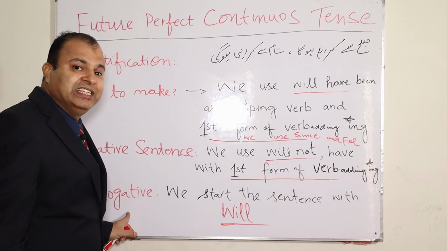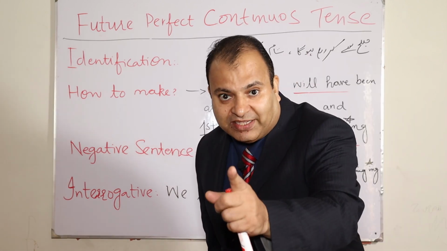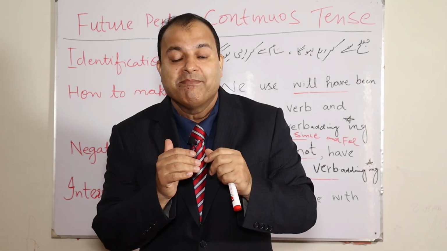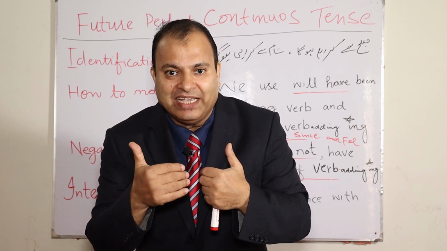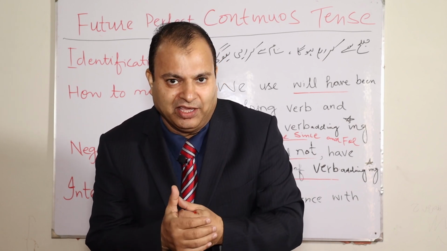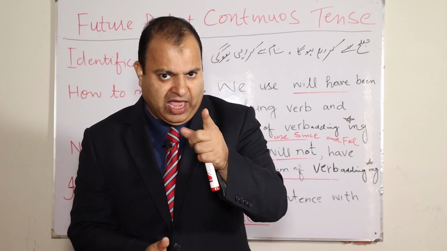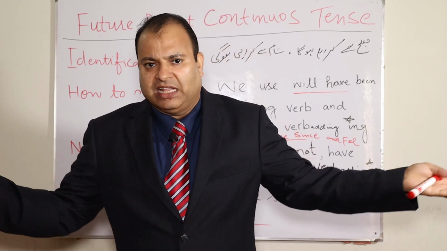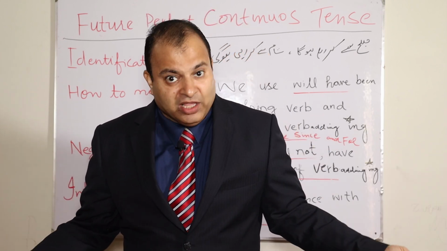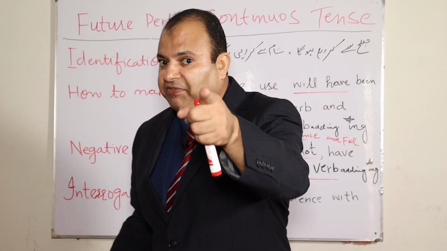Last but not the least, the interrogative sentence. In the interrogative sentence, we will always start the sentence with will. My rules are very basic, precise, concise, and understandable, my dear viewers. I hope you will like it and you will learn it. So, as usual, 3 positive, 3 negative, and 3 interrogatives, and then we are done with it. Isn't it? So, sky is the limit, my dear viewers. We are learning with fun.